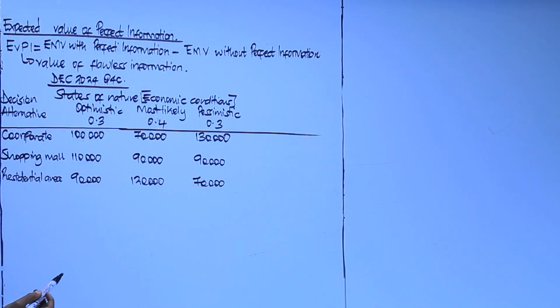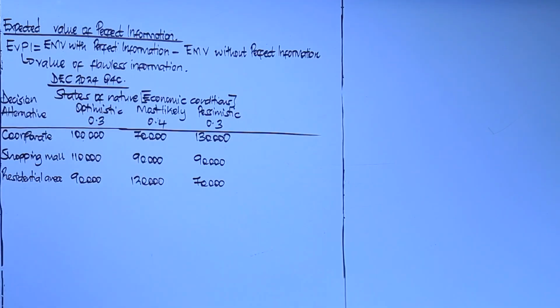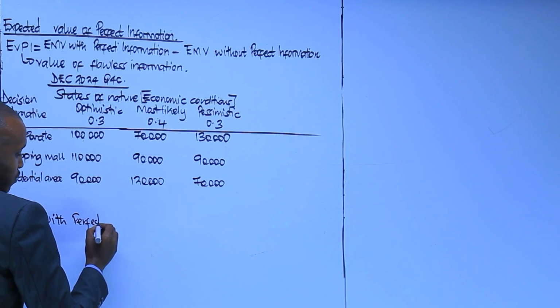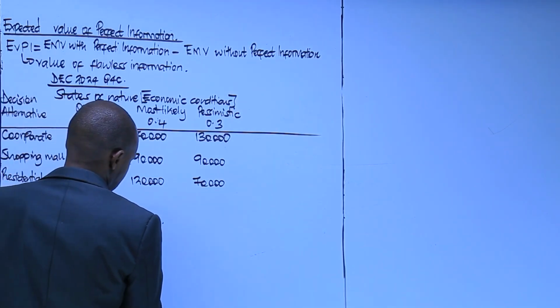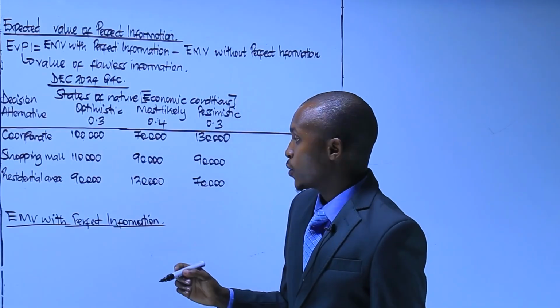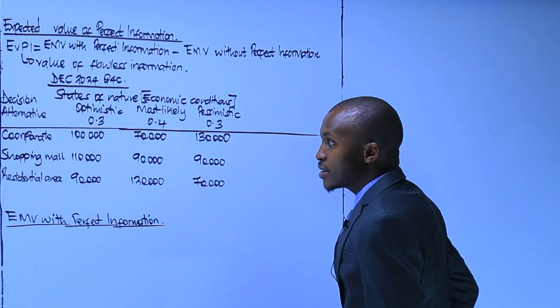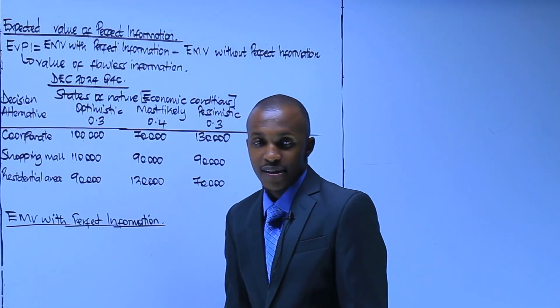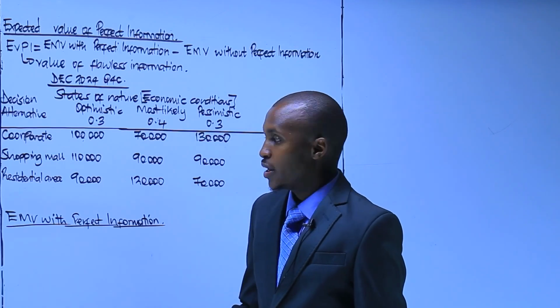Your expected monetary value with perfect information will require that you select the highest payoff for each state of nature.